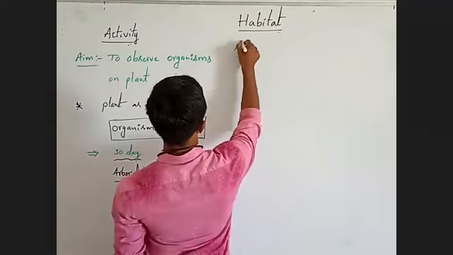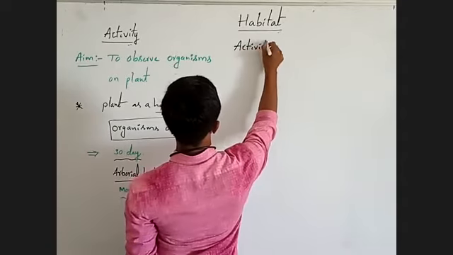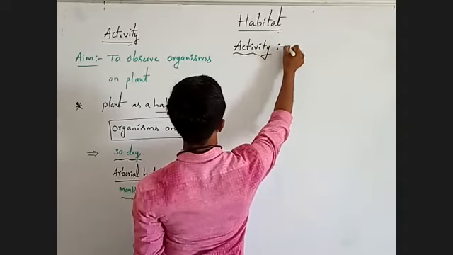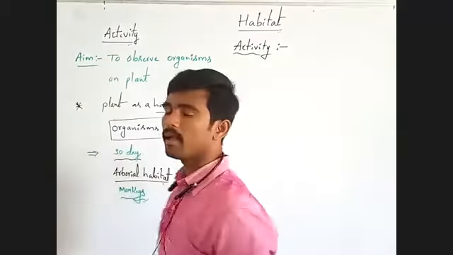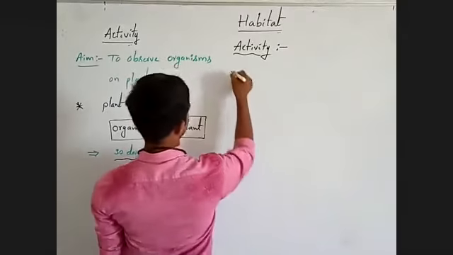Next, let us do another activity. What is the aim of this activity?